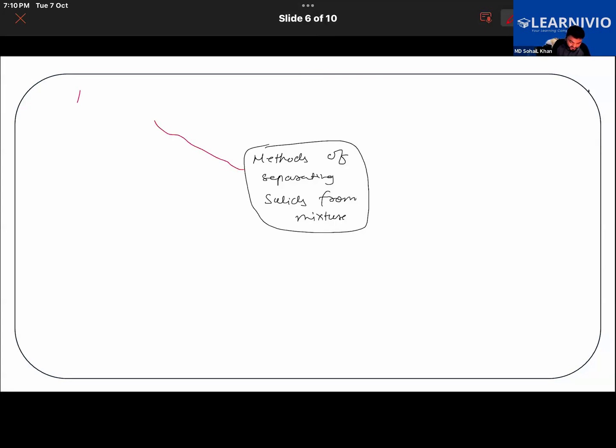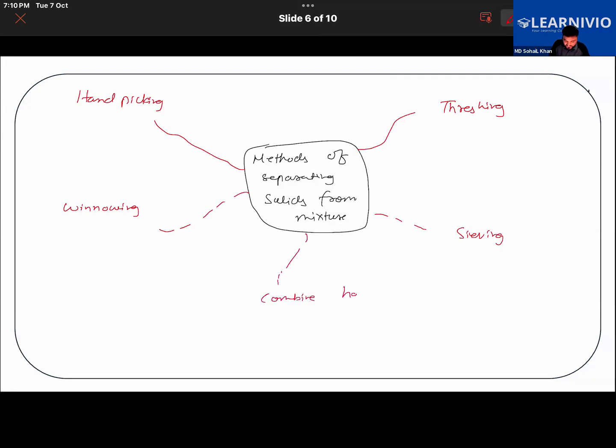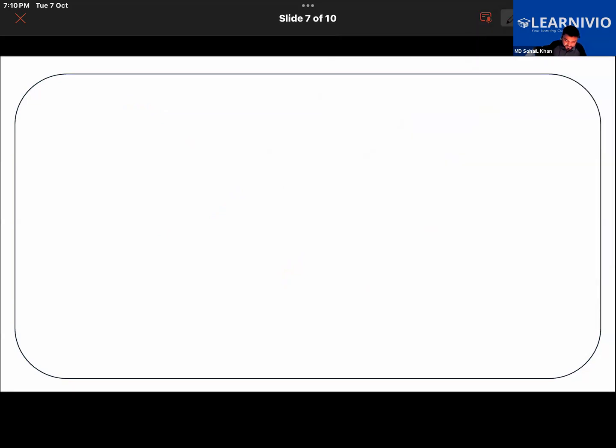First we'll be learning about hand picking, the very simplest method. Then we will also learn about threshing, winnowing, and sieving. And we'll be learning further about the combine harvester. So first let's learn about the method of hand picking.